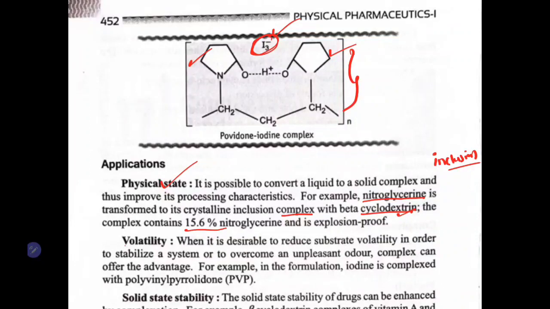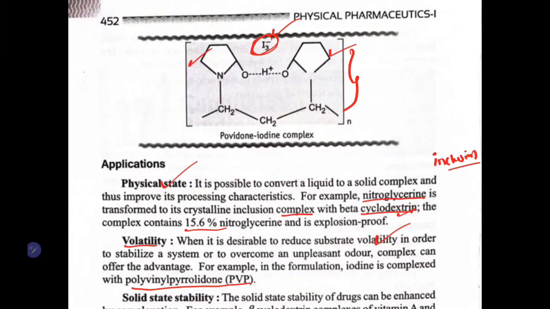Next, we have volatility. If you want to reduce the volatility of any substance to stabilize it, you can convert it into a complex. The best example is the polyvinyl pyrrolidone complex.